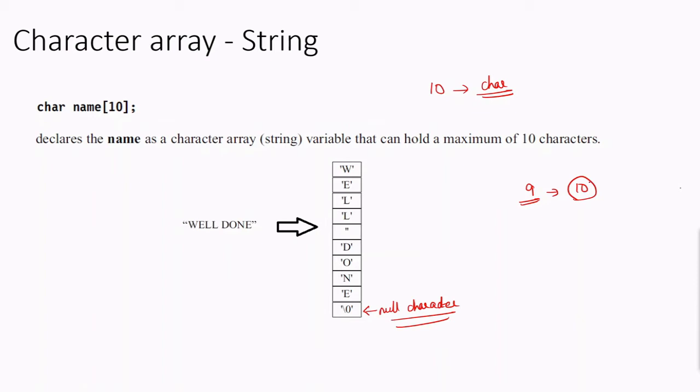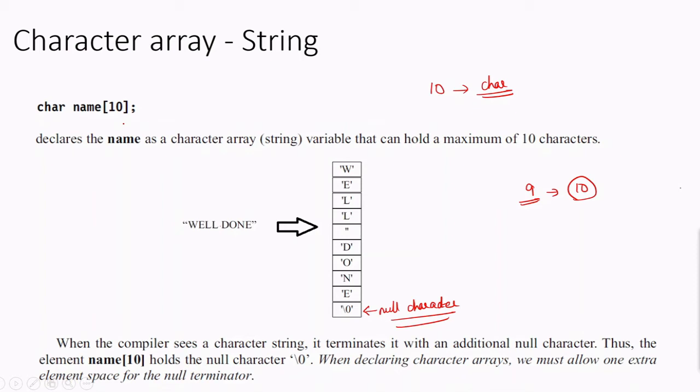One additional location is needed for the null character. Take "well done": there is a space, and a space is another character. Total 8 letters, with a space in between, so 9 characters and then the null character. So a total of 10 is needed, and you give a character array of size 10.